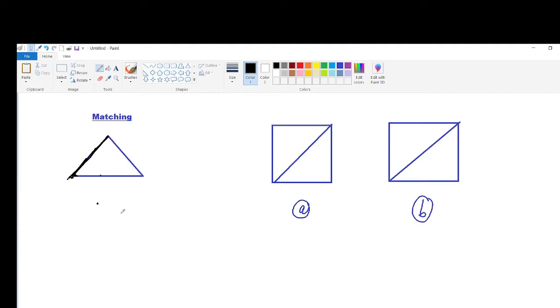For example, if you consider these two examples, figure A and figure B are the same graph. Now, we can consider different matchings here. If you choose this edge, then you can see that this edge is adjacent to this edge, this edge, this edge and this edge. So, in the matching, we can consider only one edge here. Whereas, in this graph, suppose we consider this edge and this edge. Then, we can see that in the matching there are two edges.